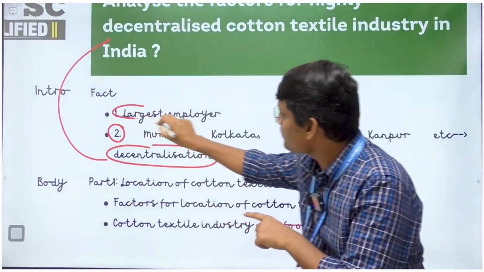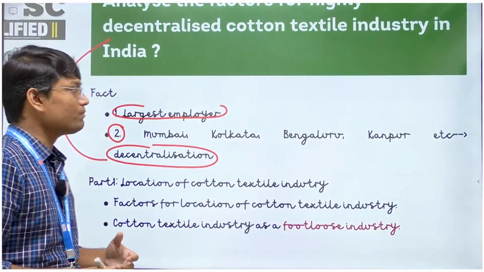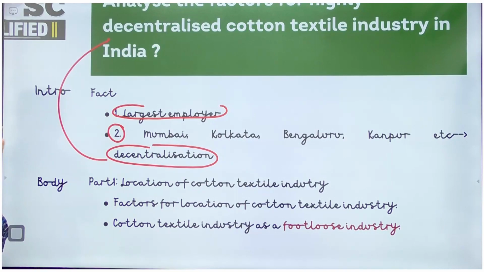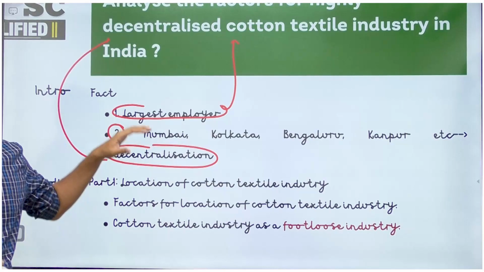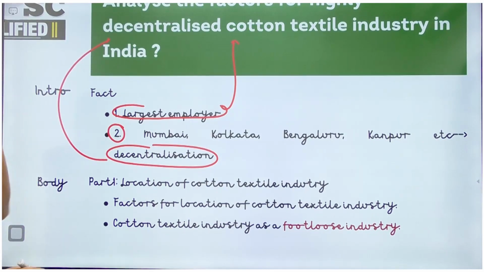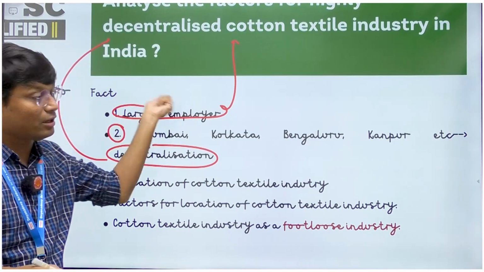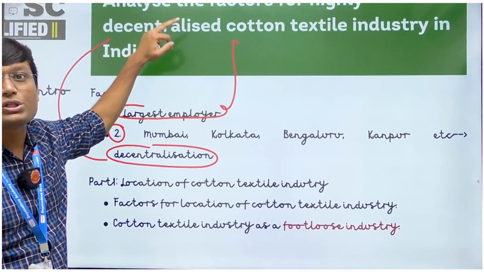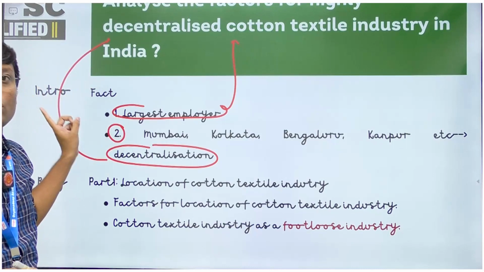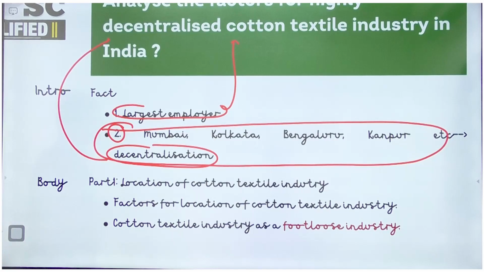If I mention the fact that cotton textile industry is the largest employer in this country, rather not the largest, we'll say one of the largest employers. A lot of employment is generated by cotton textile industry. That is something I am suggesting here. Though this fact is very correct, and you might even write a precise number, which would be very impressive, it is not going to connect you with the question. So always remember, connect the introduction with your question, and that is why I am going to mention the other fact in my introduction. So that is my simple and sweet introduction.